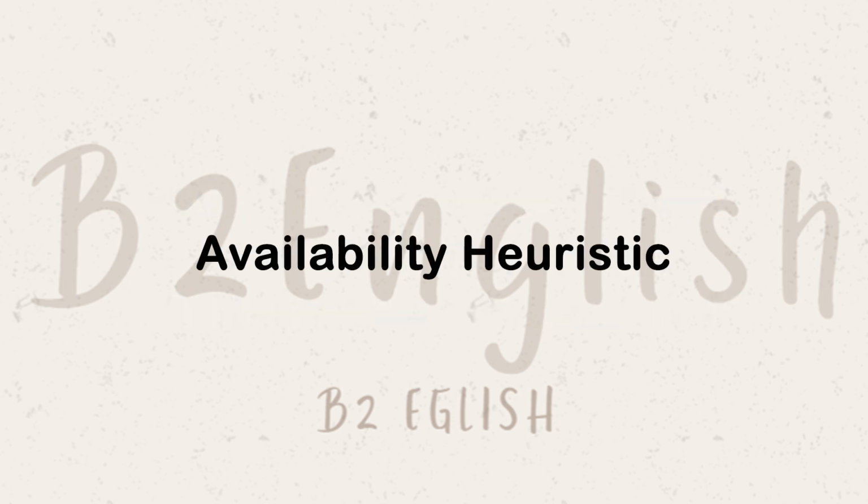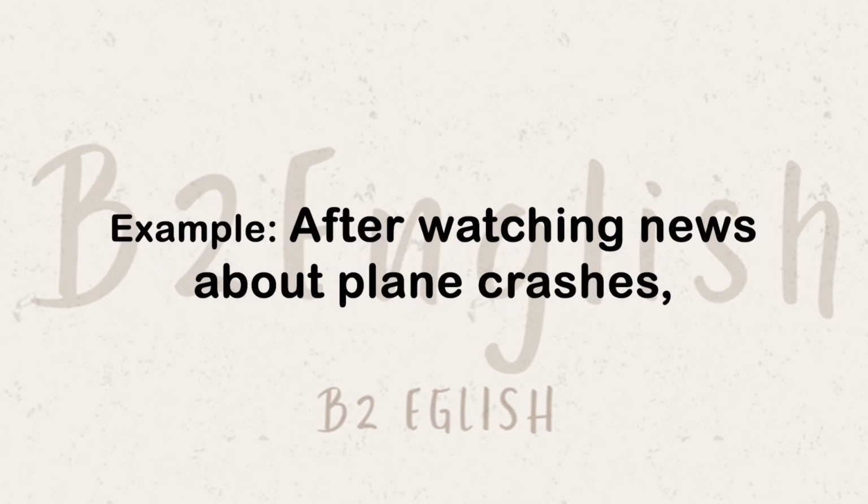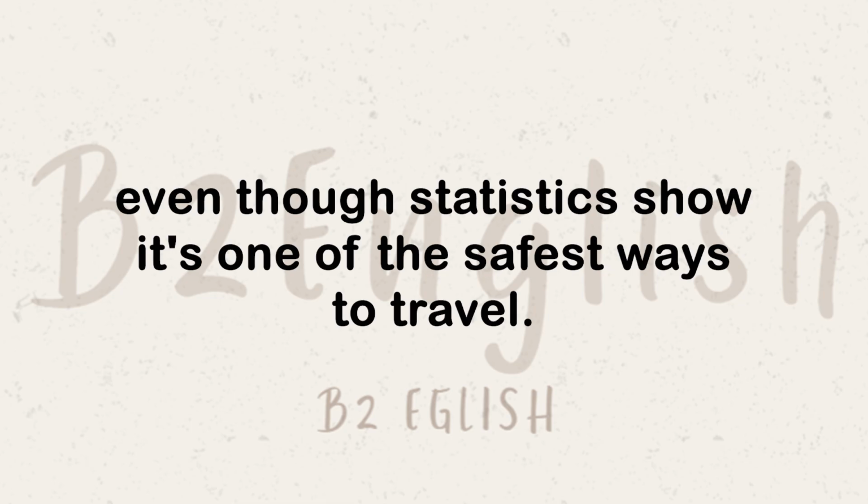The third, availability heuristic. What it is: we judge the likelihood of events based on how easily we can recall examples. Example: after watching news about plane crashes, you might think flying is dangerous, even though statistics show it's one of the safest ways to travel.